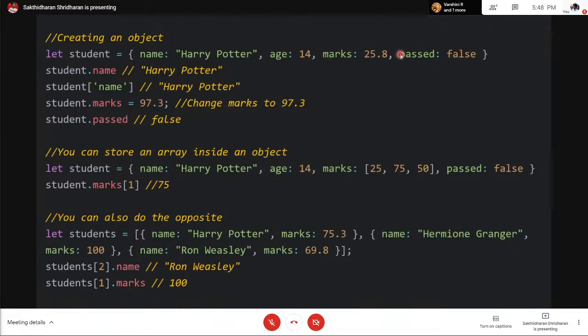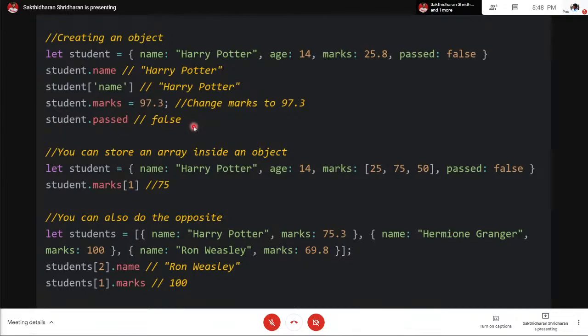So even though he got good marks, he assumed that he has failed. Initially his marks is 25.8. Now if I give student dot name, I'll get Harry Potter as output. Again, this is an alternate syntax, as I showed you already. And student dot marks will give you the value; here I'm changing the value from 25.8 to 97.3. But here I'm not changing, I'm accessing the value for student dot pass. It gives me false.